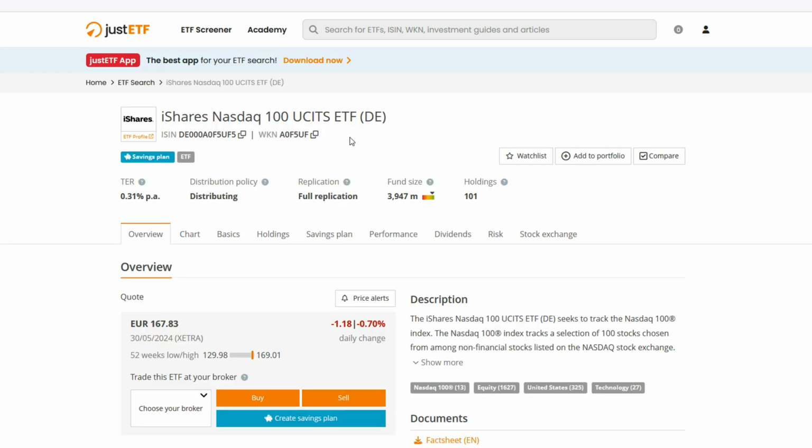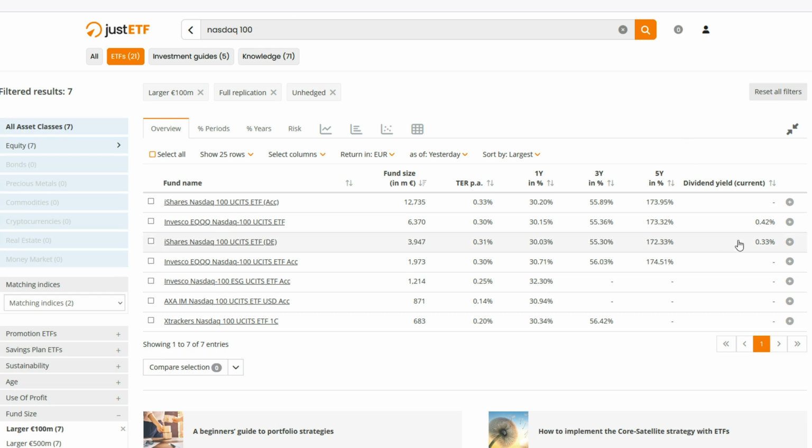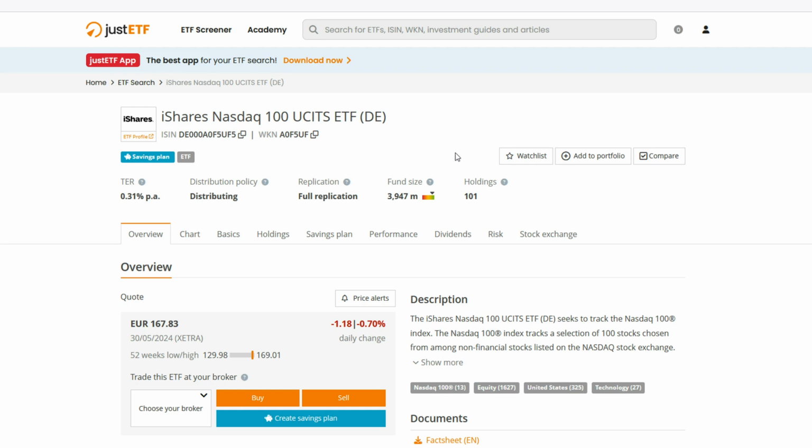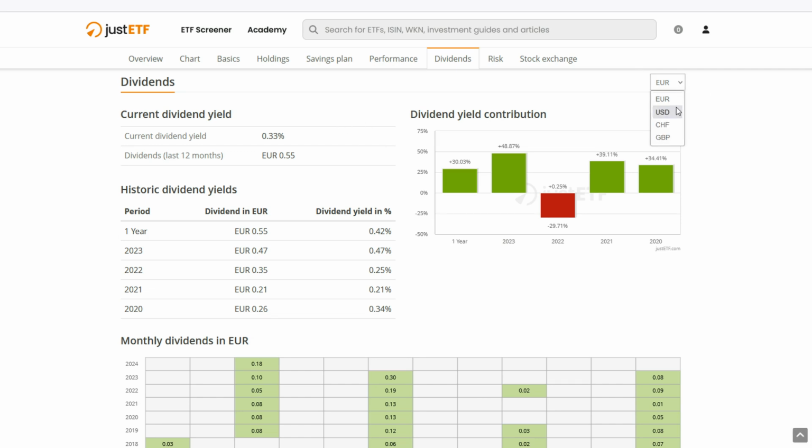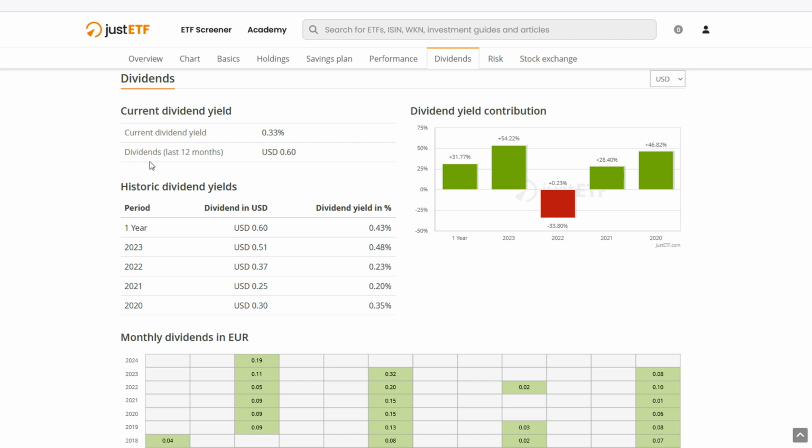And so apart from being in Germany, the other thing that differentiates it from the other BlackRock ETF is that it distributes its dividend. It is one of the 2 NASDAQ ETFs that, alongside the one of Invesco, distributes its dividend. So as you can see, if we go to the dividends and change it to USD, it is 0.33%.